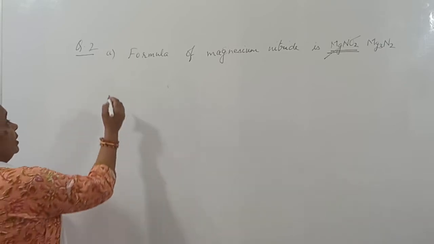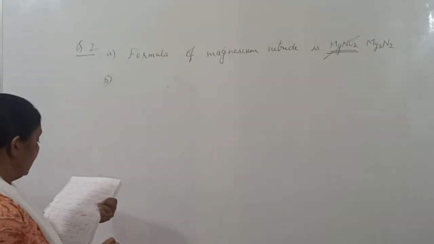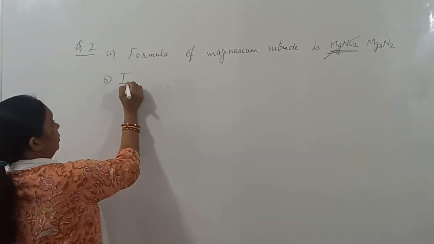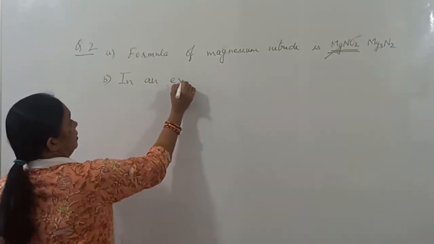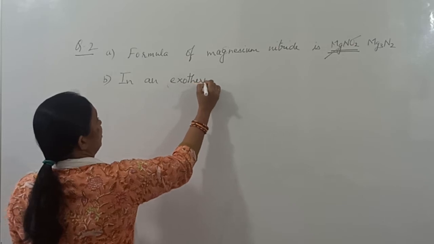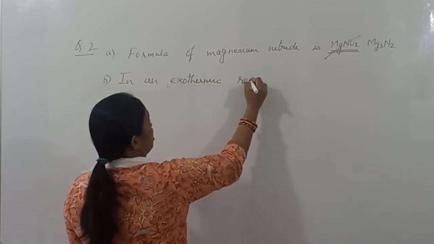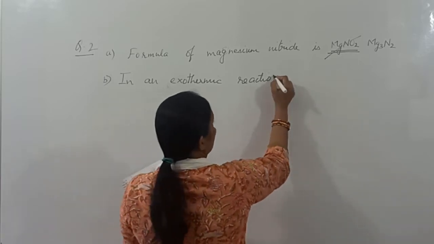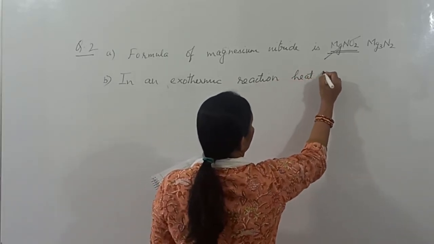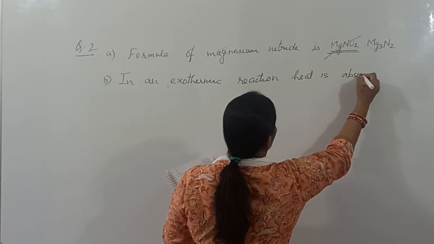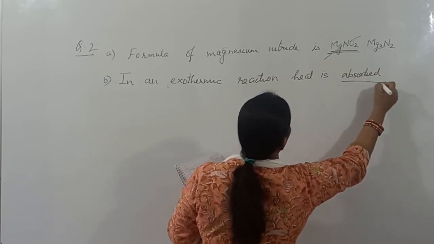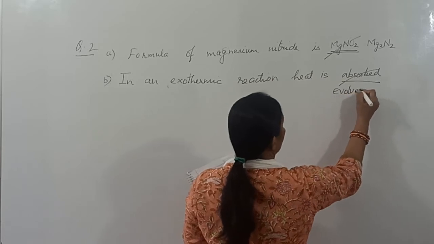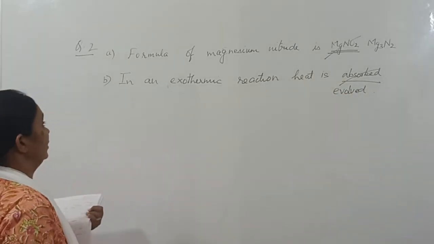Now the B part in this is: in an exothermic reaction, heat is absorbed. This is wrong. Absorbed you will remove and you will write evolved. Heat is evolved in exothermic reactions.